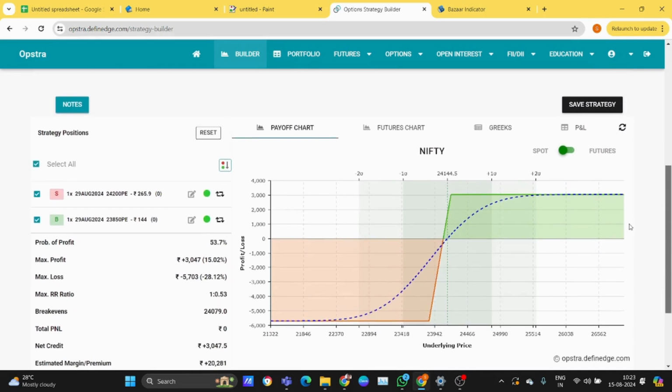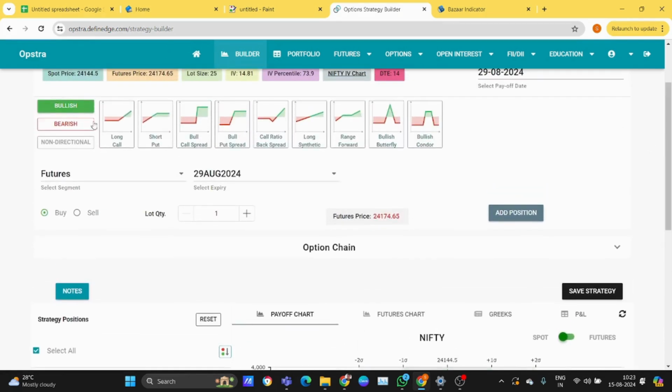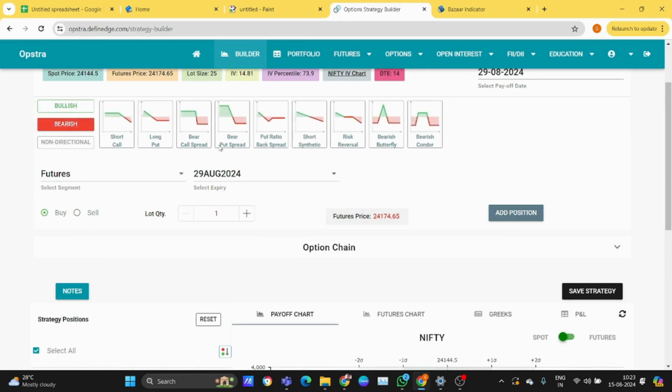Both are bullish or bearish strategies. Bear call spread.